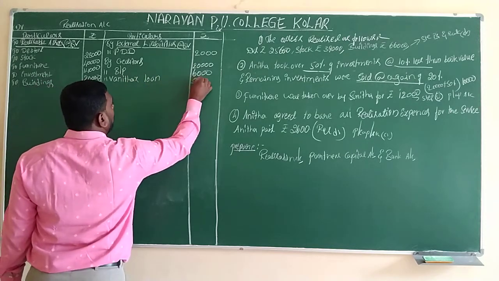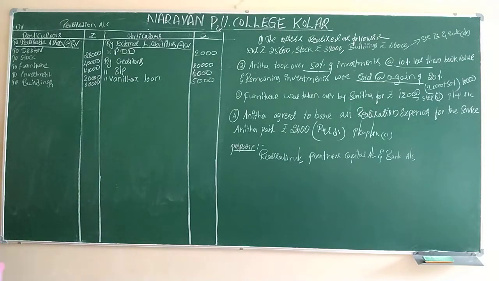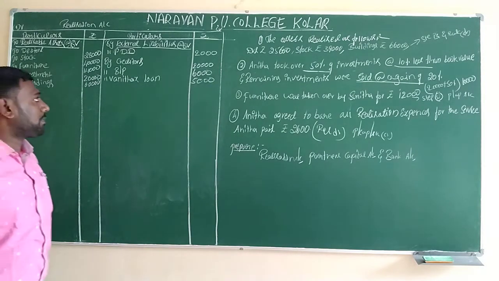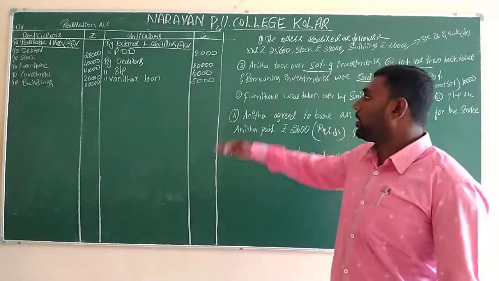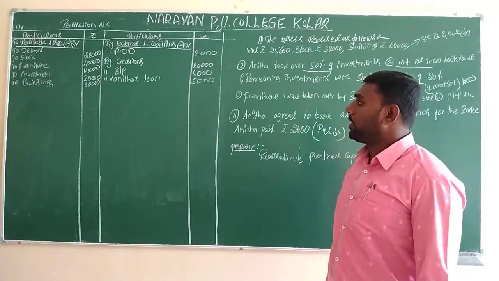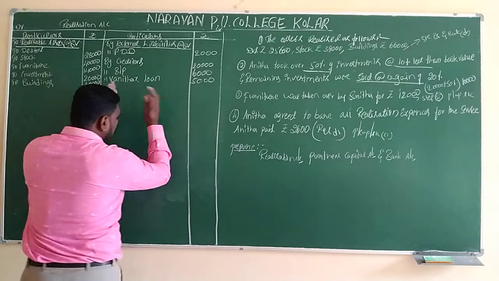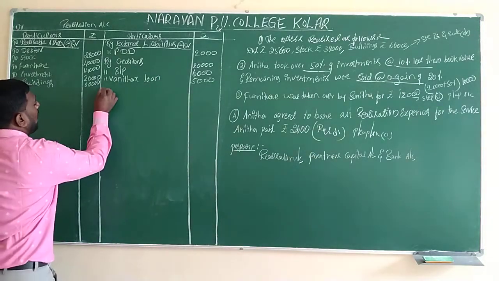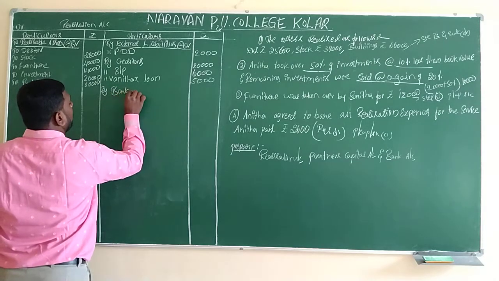Vanita's loan 5,000 rupees. This is about step number 2. Here, first, step number 1, we should record all the assets at book value. Step number 2, we have to record all the liabilities at book value. Step 3 always comes to the credit side only, because we have to show assets realized here by bank account.